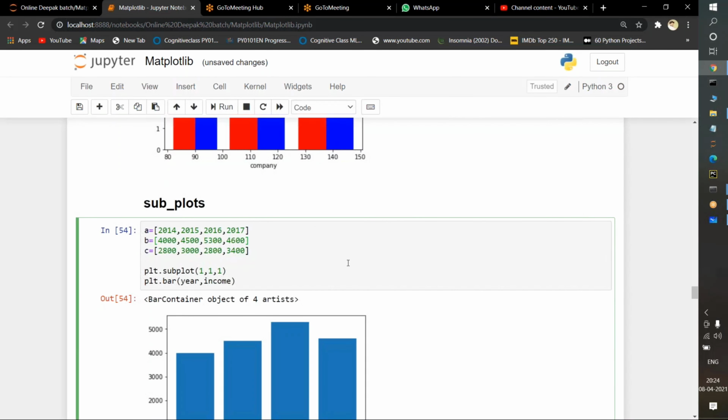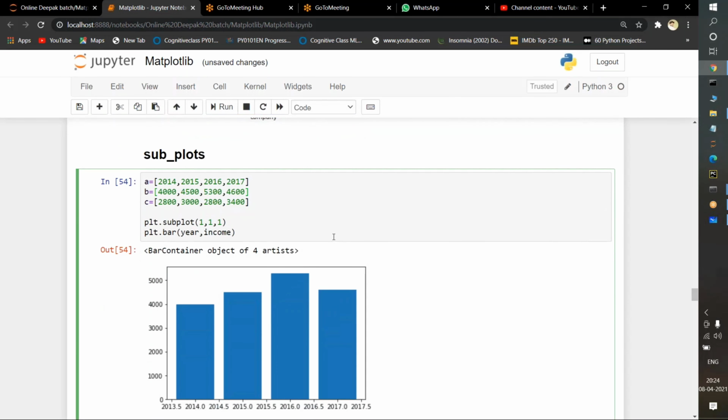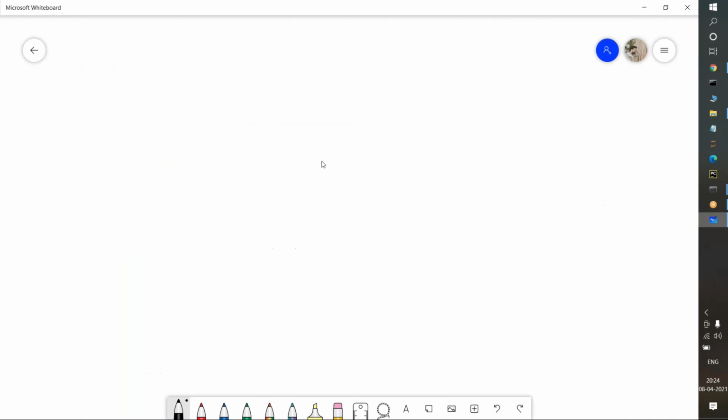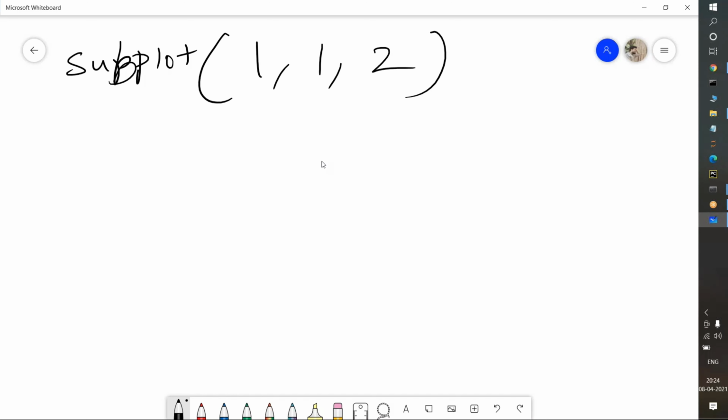Now, this is the most important technique, subplots. Listen very carefully. Suppose I am passing here A, B, and C, three variables. First of all, you need to understand one thing. Subplots will be represented with the help of a key known as subplot. Suppose in the subplot I pass 1, 2, 2.